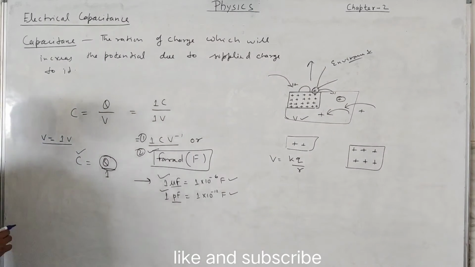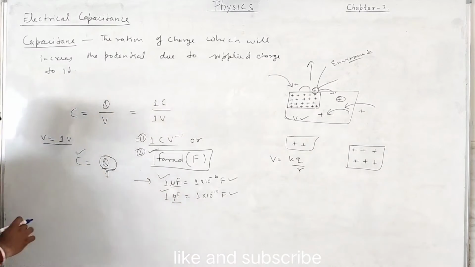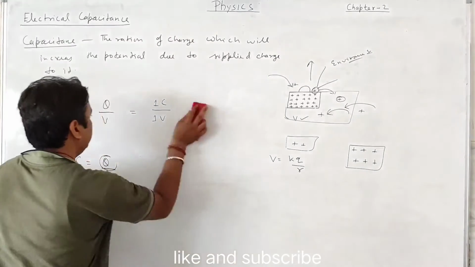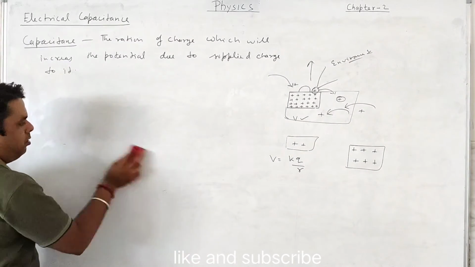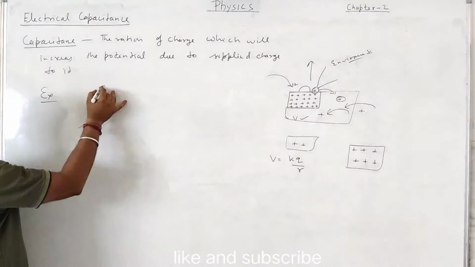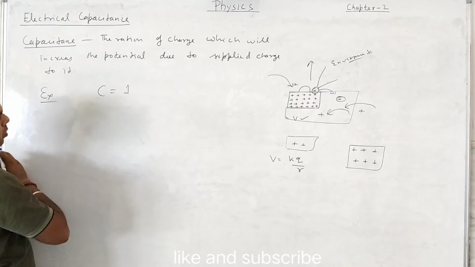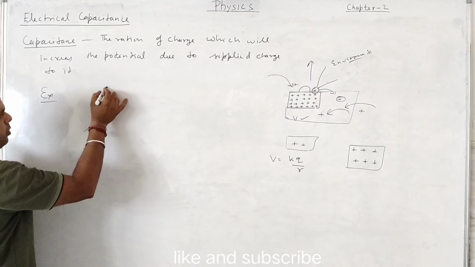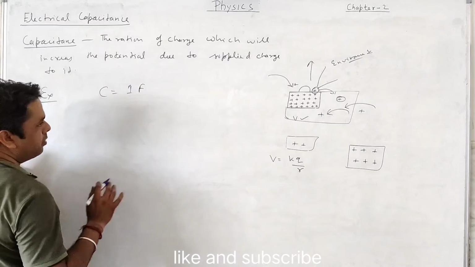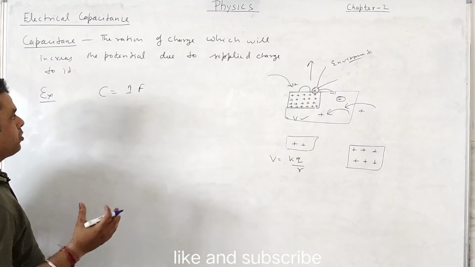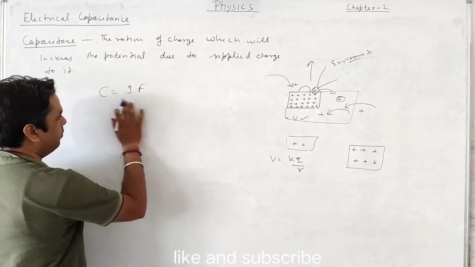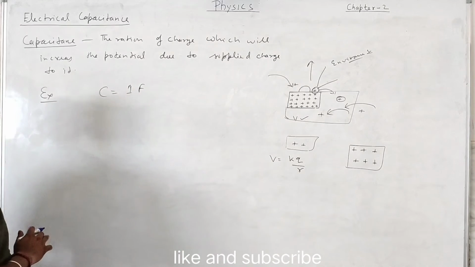Now see the example. Suppose we want to achieve 1 farad capacitance of a surface. How large would that surface be? We will try to find that out with the help of this example.